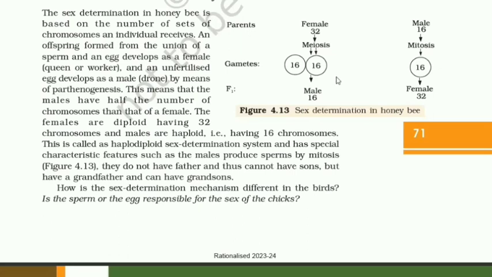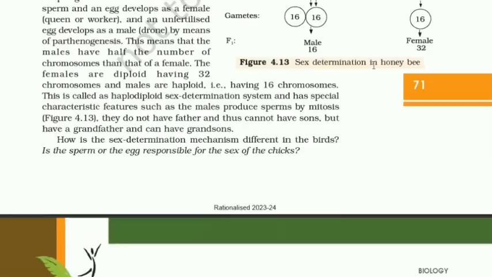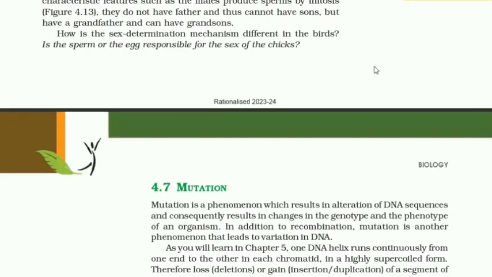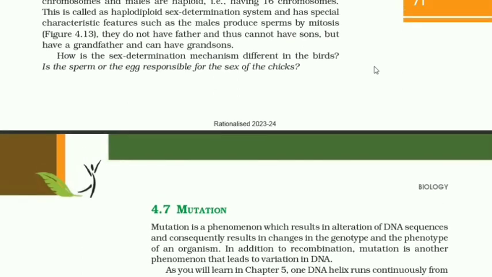Here is figure 4.13. You can have a look. They do not have father and thus cannot have sons, but have grandfather and can have grandsons. How is the sex determination mechanism different in the birds? Is a sperm or the egg responsible for the sex of chicks? So as we have seen, the birds normally produce two different types of ovum. So it is the egg that is responsible for the sex determination.